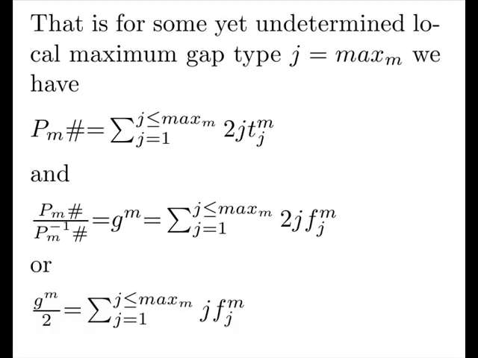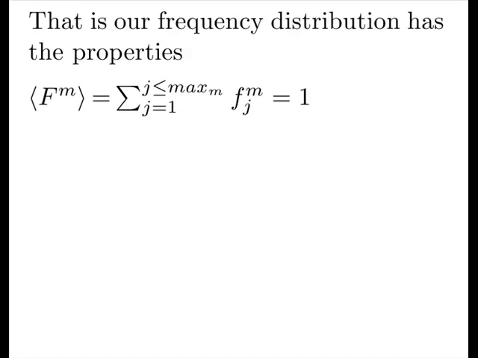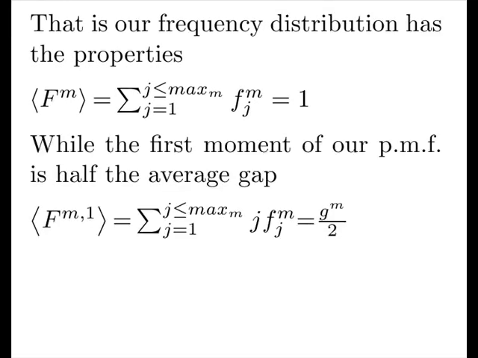That is, half the average gap is the first moment of our frequency distribution. So we have this cool property set. The sum of the set is 1, while the first moment of the set is half the average gap.